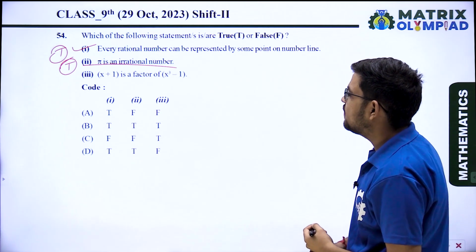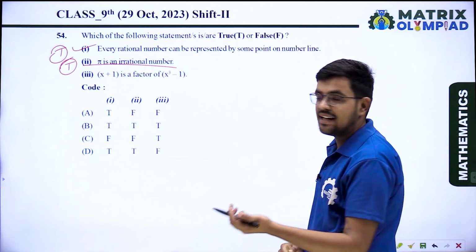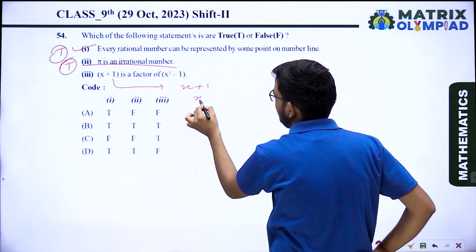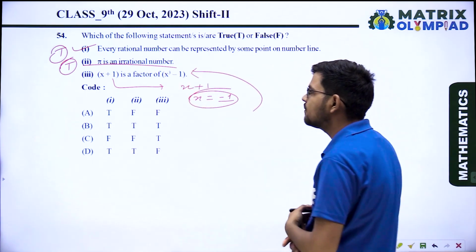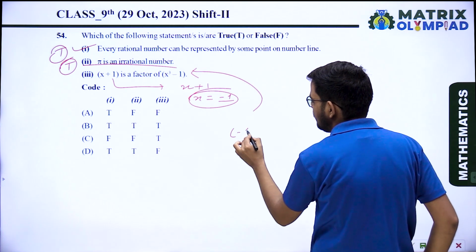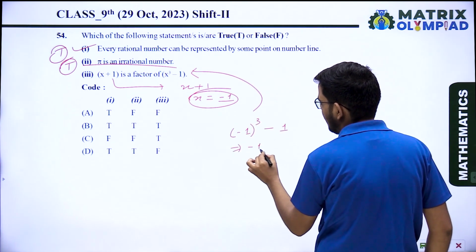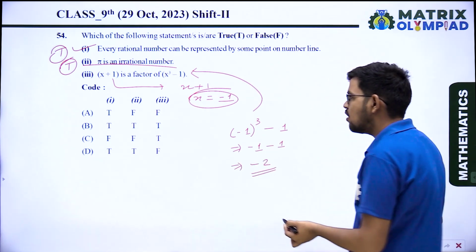Third one, x plus 1 is a factor of x cube minus 1. Let's check. If x plus 1 is a factor of x cube minus 1, then x equal to minus 1 will be the zero of this polynomial. So put x equal to minus 1: minus 1 cube minus 1. So here you are getting minus 1 minus 1 equal to minus 2. So you are not getting 0.